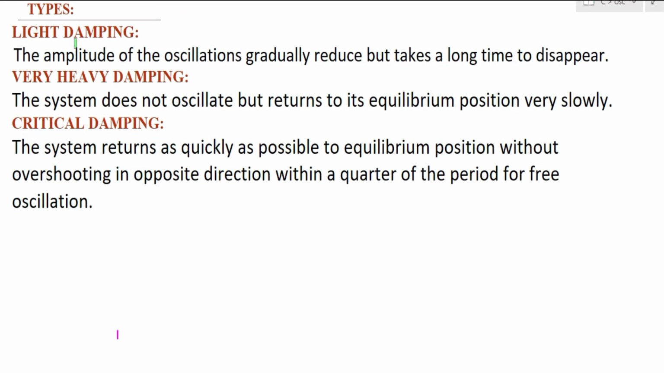First, let us come to light damping. What do you mean by light damping? Light damping is the damping in which the system oscillates and the amplitude of the oscillations gradually decreases with time, and after a long time the amplitude becomes zero, or the oscillations disappear. So when will you say that a damping is light damping? If the amplitude of the oscillations gradually reduces and takes a long time to disappear, such damping is called light damping.